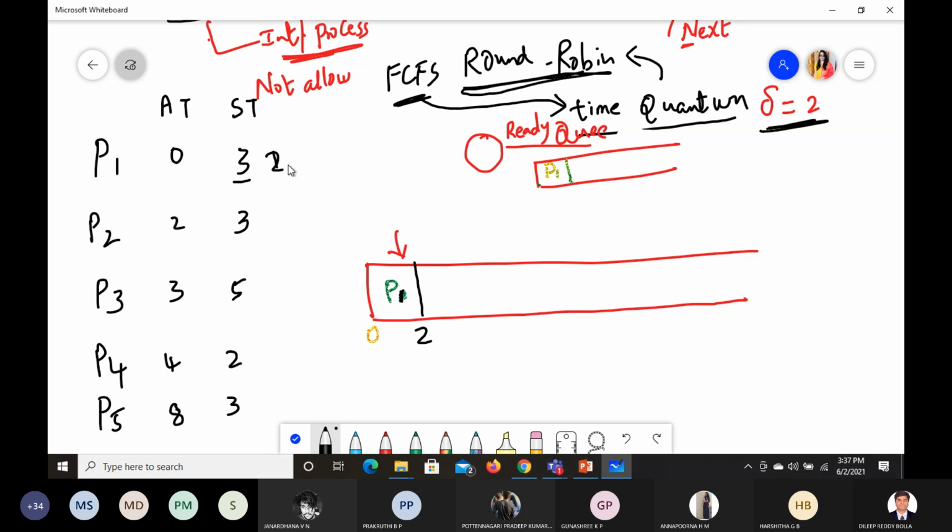Now, which one should execute next is the question for us. At time 2, we have two options, P2 and P1. Is that clear? Whichever is newly arrived in the ready queue